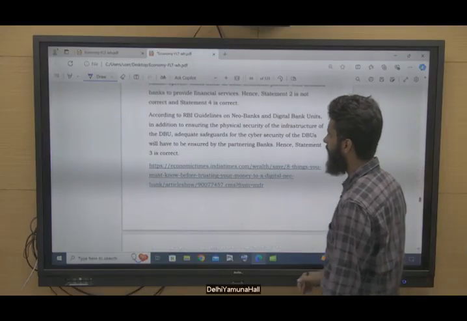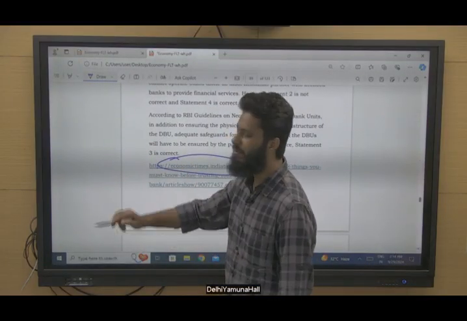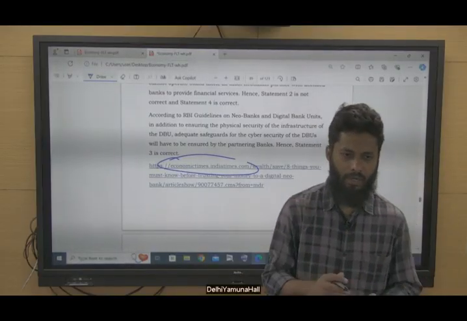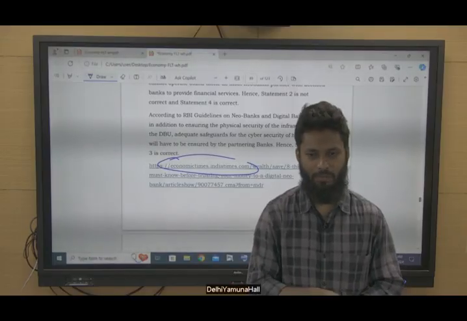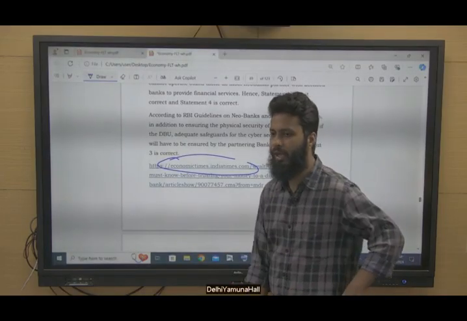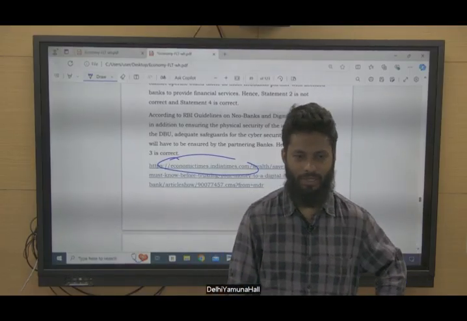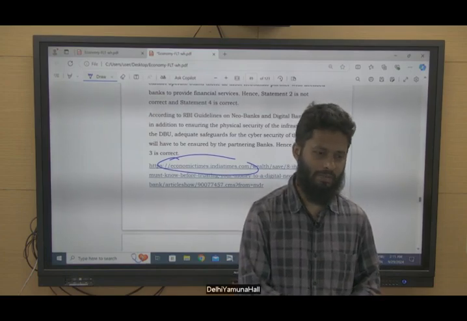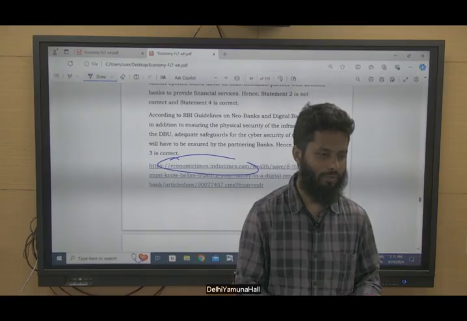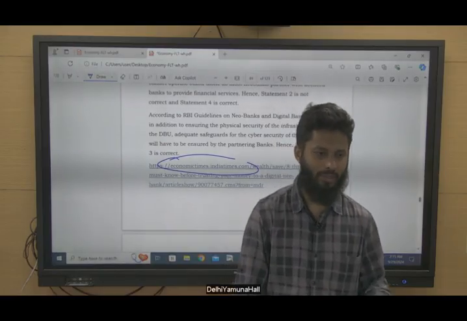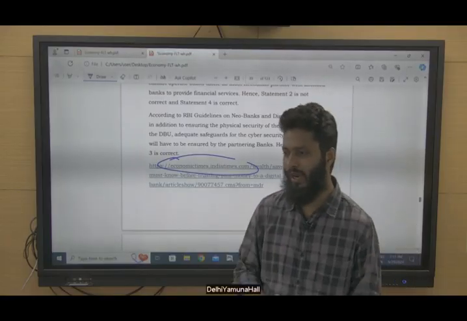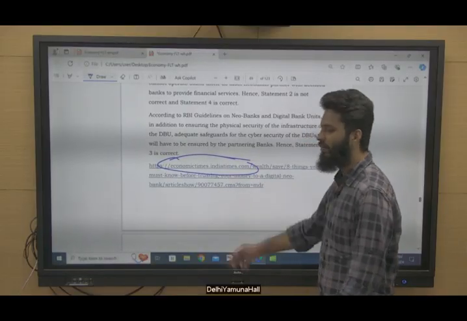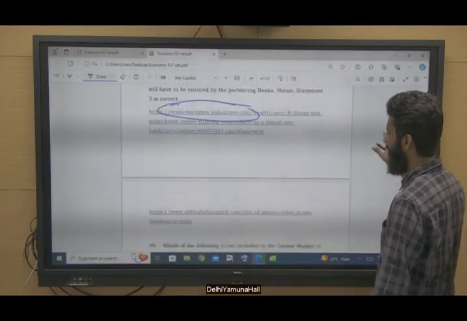See, the questions are framed only from newspapers, right? These questions are a little close to the questions being asked in the prelims exam. So these questions are not framed through any reference book or any guide material that you are reading. In the newspaper, every day a new article is there with reference to economy. 4 or 5 articles you will find in the newspaper, be it The Hindu, Indian Express or Economic Times. So you have to be vigilant while reading the newspaper. These kinds of questions can be framed from these particular resources, right?